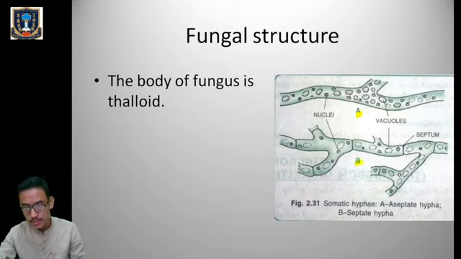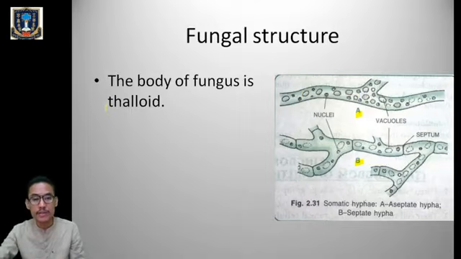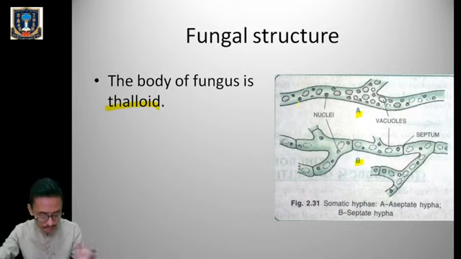We will describe it later onwards. So this is the plant, this is the main body of the fungus. The body of fungus is called thalloid, and you can see in the figure that it is not differentiated into root, stem and leaf.